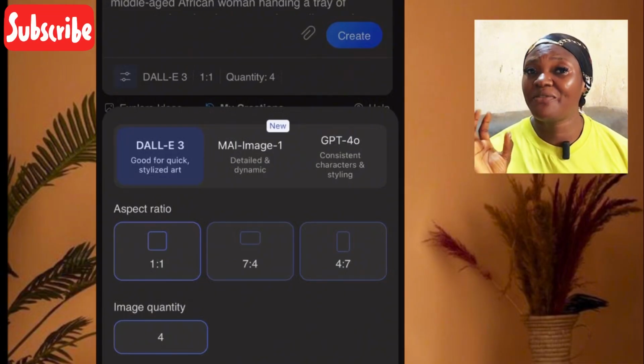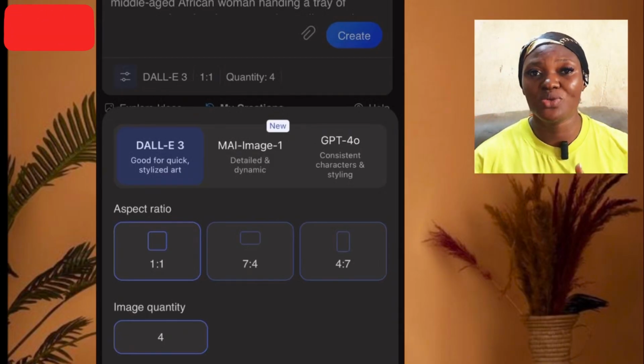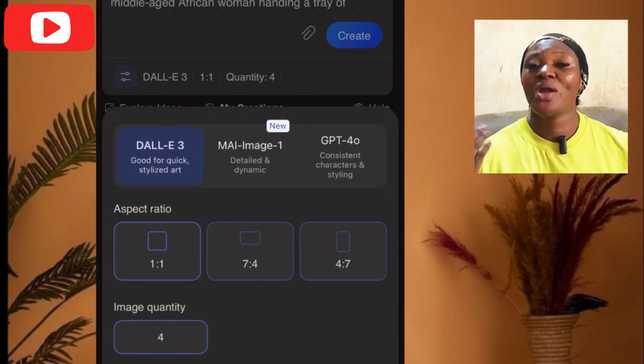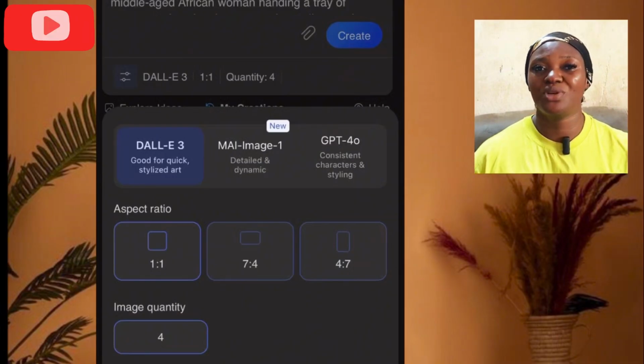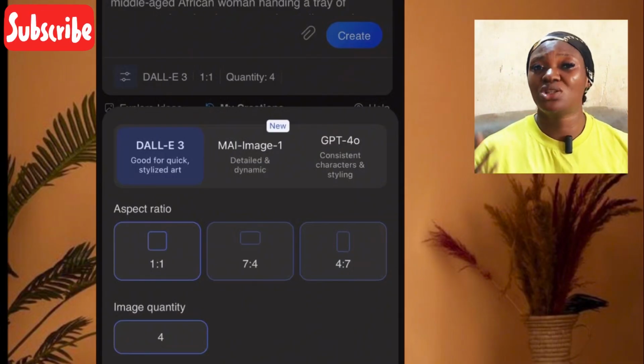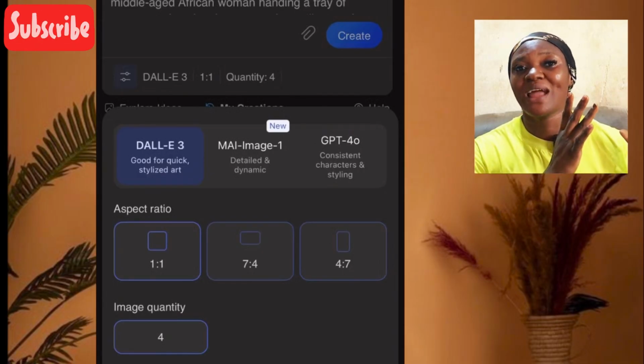I normally first generate the images where there are two people in a picture, so that when you are generating a single picture, you keep checking for the one that is similar to the one with two people.